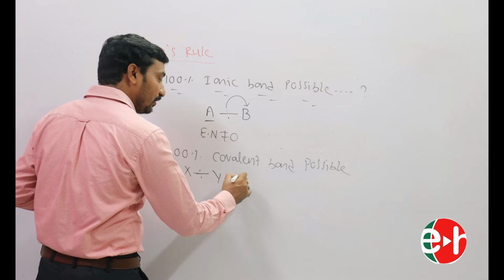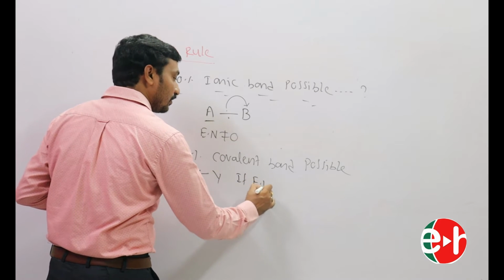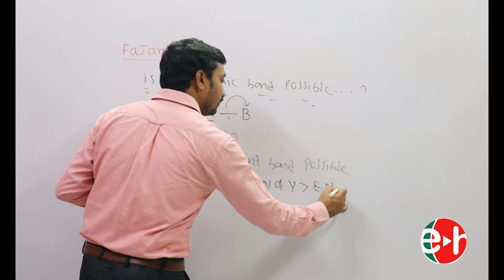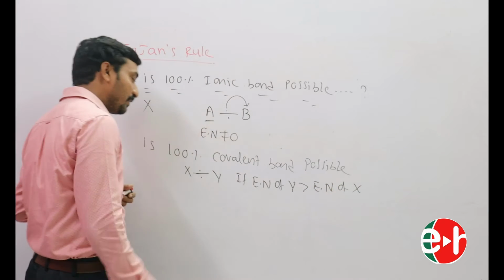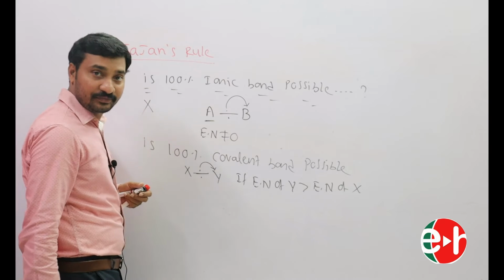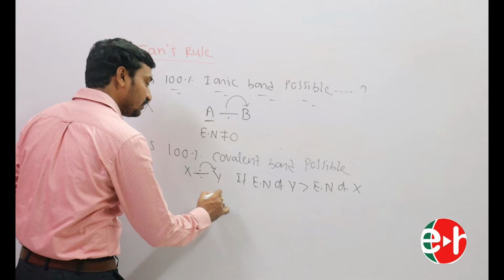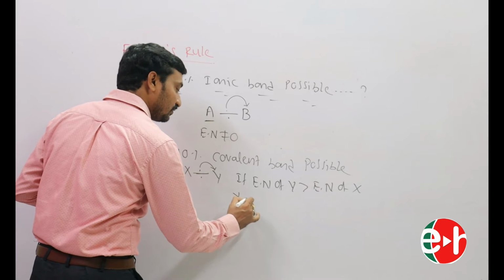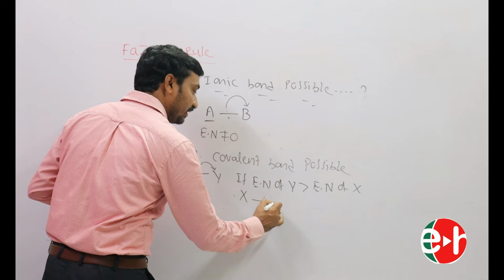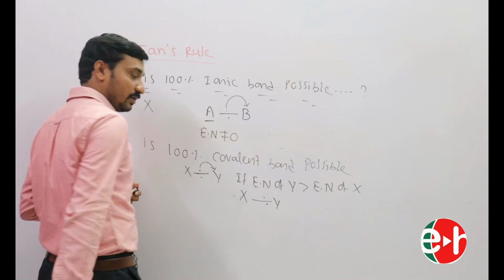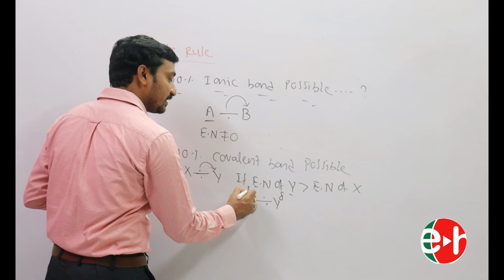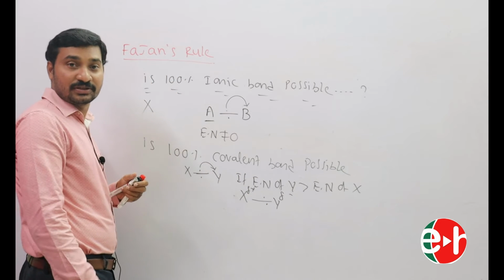If the electronegativity of Y is greater than that of X, then this bond pair of electrons is attracted towards Y, near to Y, so Y gets a partial negative charge and X gets a partial positive charge.